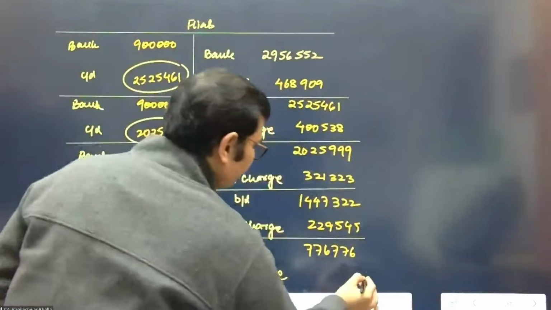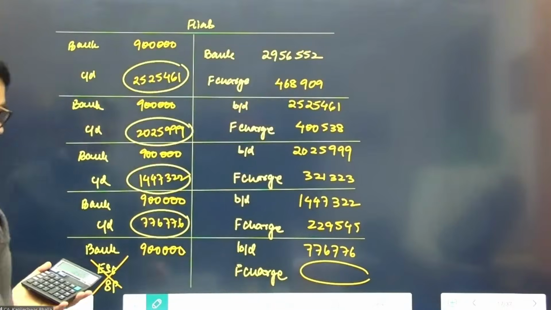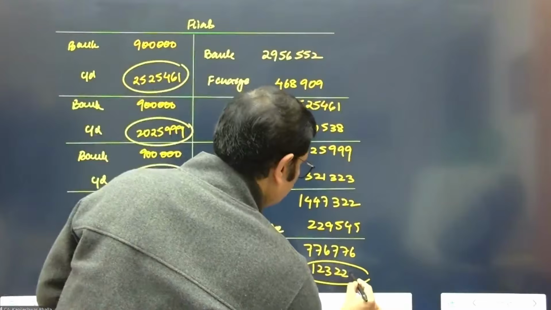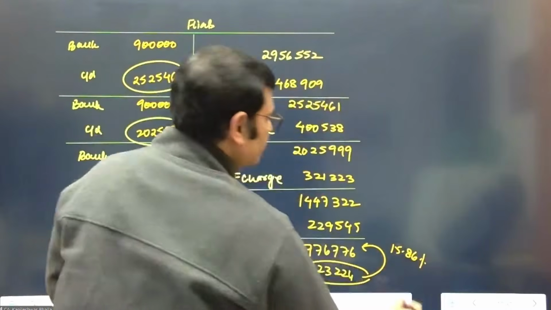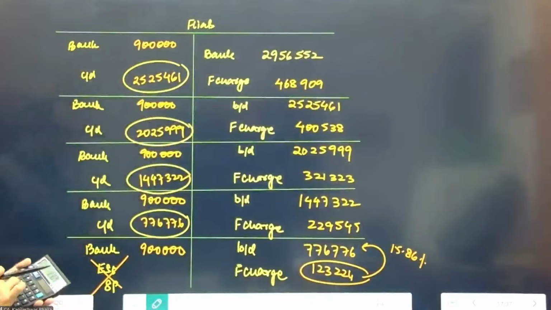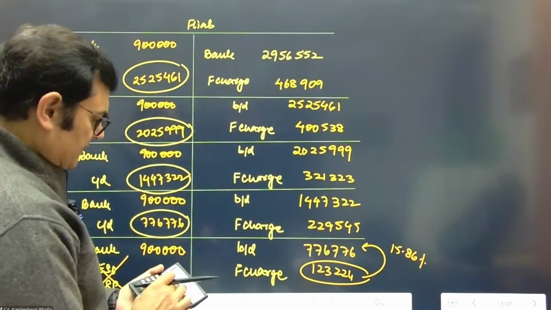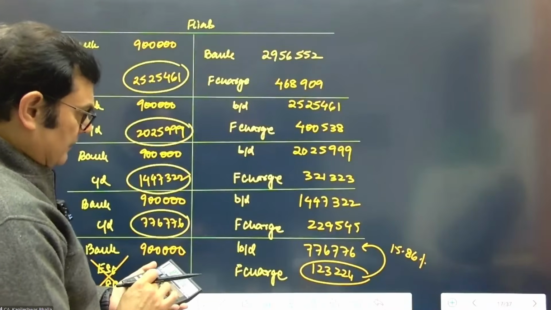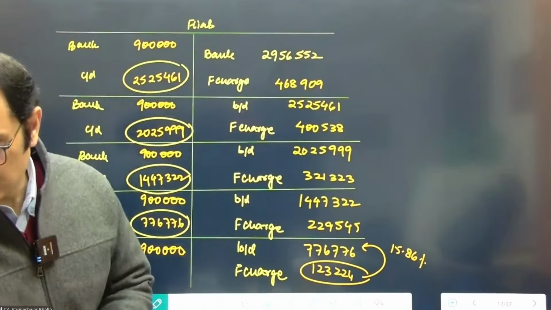So now let's take the finance charges balancing figure. This is 123 and 224. Let's see if this is approximately coming to 15.86%. Let's make a check. I think yes, it is almost the same. If you take the calculation at 15.86%, it is almost the same, with a difference of just around 27 rupees due to rounding of factors.